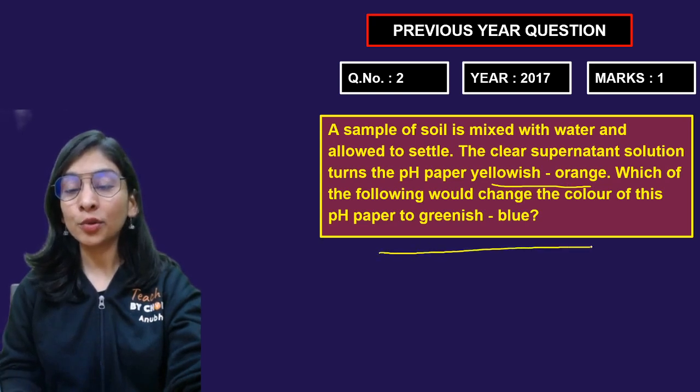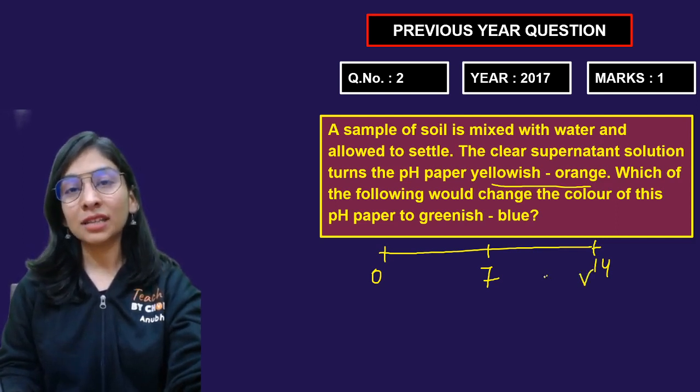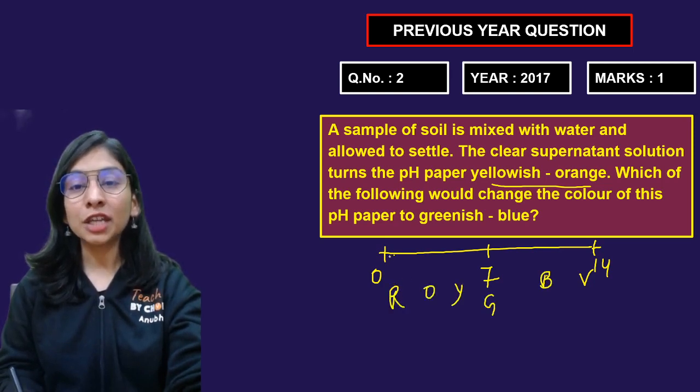I hope you remember I told you pH is a scale from 0 to 14, and 7 in between represents a neutral solution. The color change you can write in this way: violet, indigo, blue, green, yellow, orange, and then red. Red is for highly acidic solution.